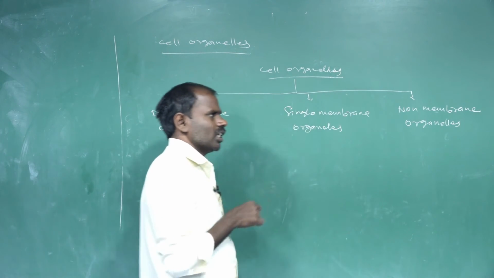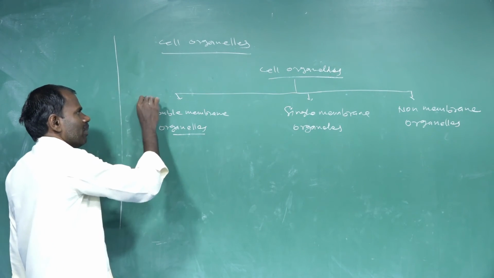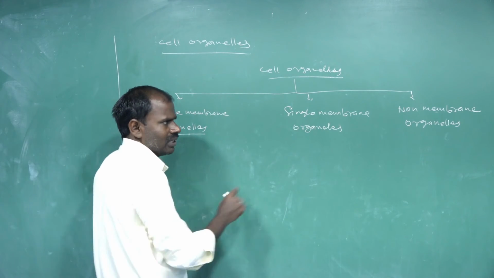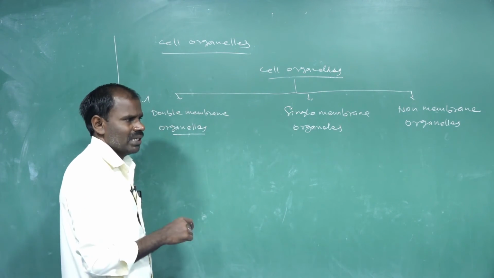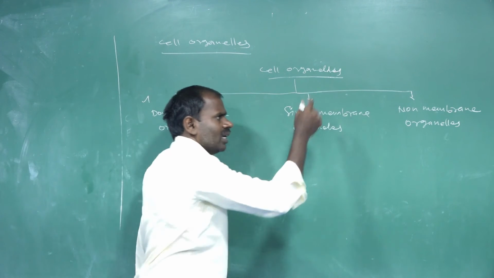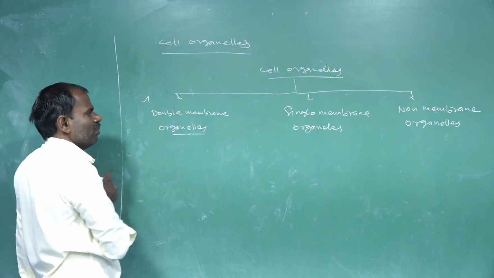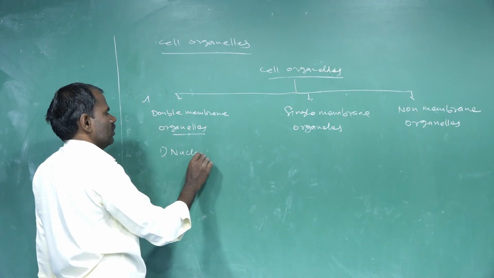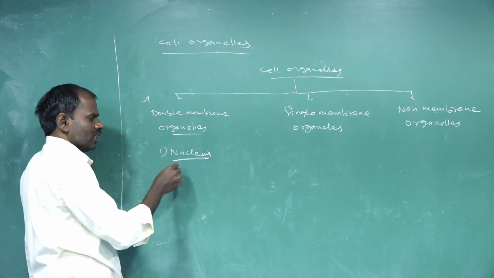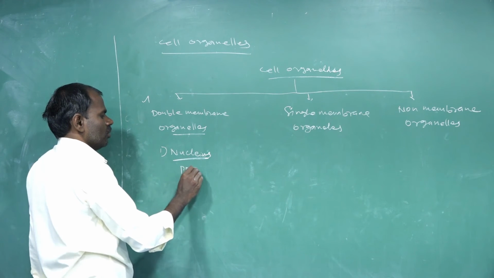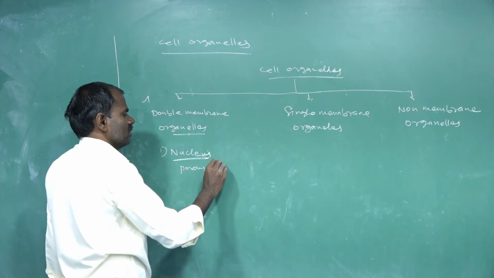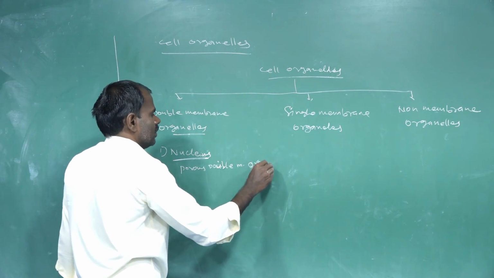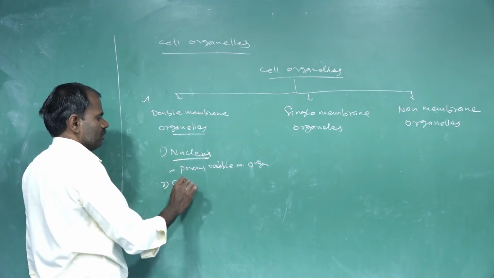So what are the cell organelles present in the cytoplasm? Based on membrane conditions, they are double membrane organelles, single membrane organelles and non-membrane organelles. Some types of cell organelles are present without membrane layers. For example, among double membrane organelles, the first one is the nucleus, a porous double membrane organelle. The next one is the chloroplast.